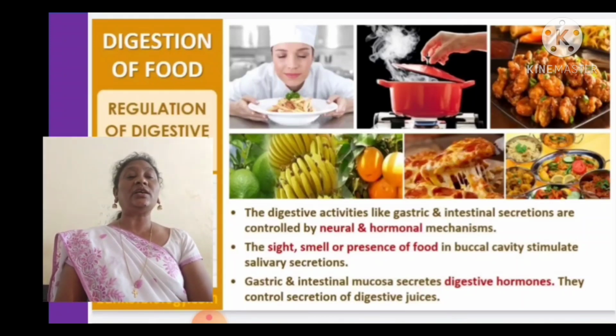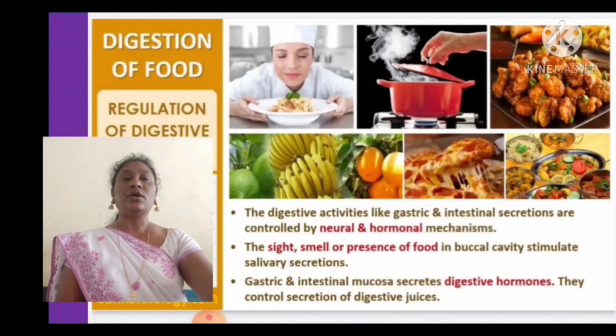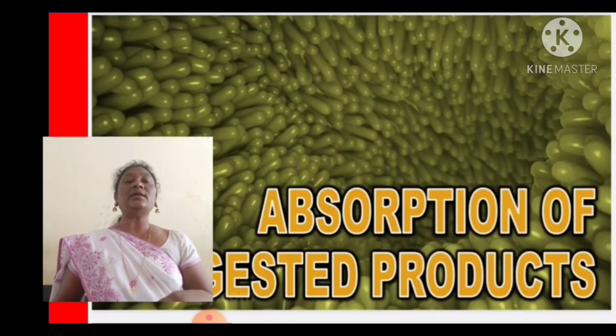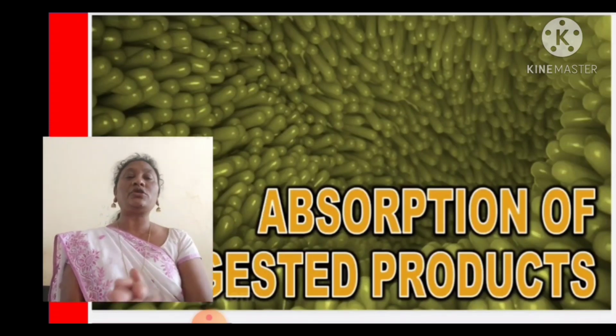Gastric and intestinal mucus secretes digestive hormones. So the gastric and intestinal mucus secrete the digestive hormones, and they control the secretion of digestive juice. In this manner, digestion is controlled. Up to now, we have completed how the digestion of food takes place.